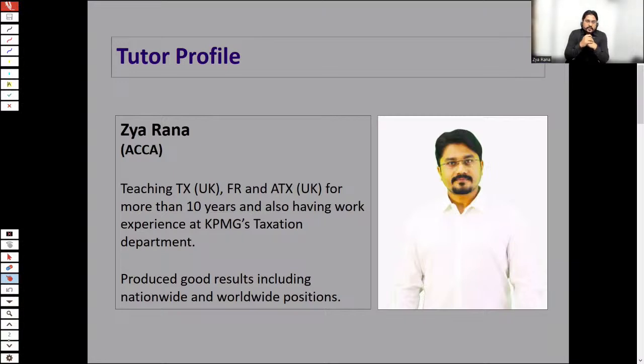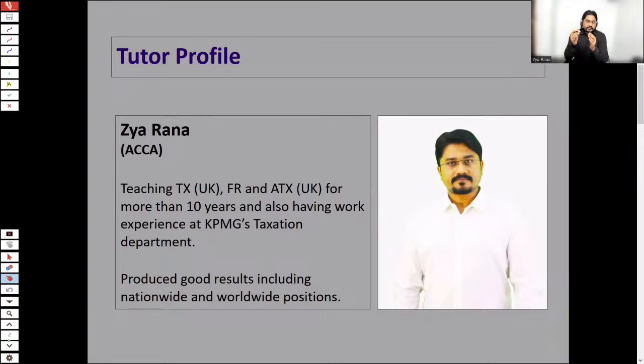The basic question which comes to our mind is: is FR linked with any paper which you have studied previously in your ACCA journey? Yes. This FR paper is linked with a basic paper of financial accounting, FFA, or we can say F3 or FA, financial accounting.